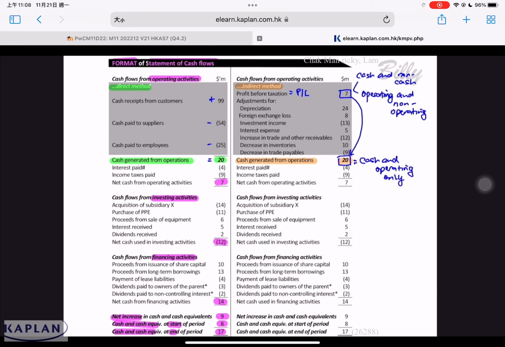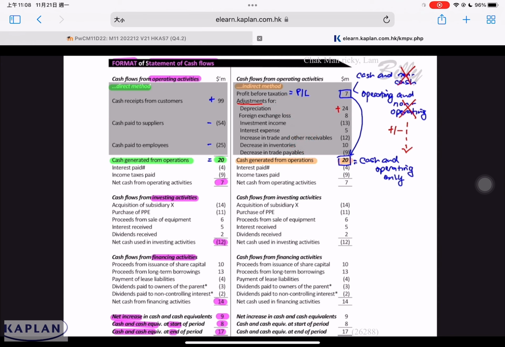When we do the reconciliation from $7 to $20, what we need to do is very simple: remove the non-cash and non-operating items. Take them out, plus or minus. Normally the adjustment that you will come across is, for example, the depreciation. The depreciation is inside the profit and loss. We purchase the machine, we use the machine over 4 years, every year we charge $25. So $25 is inside the profit and loss. But depreciation is a non-cash item, so you must take it out. In the profit and loss you deducted it, now you take it out, you have to add it back.